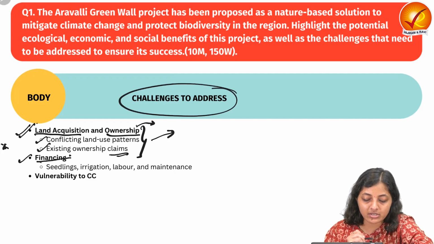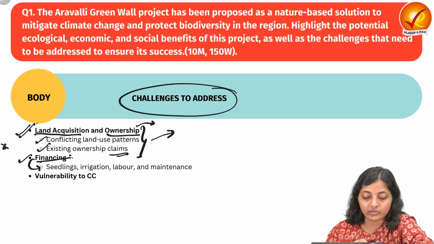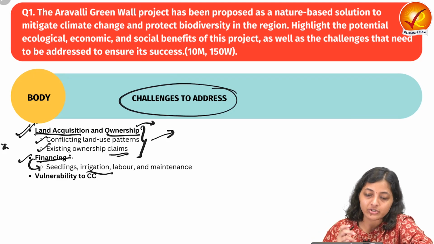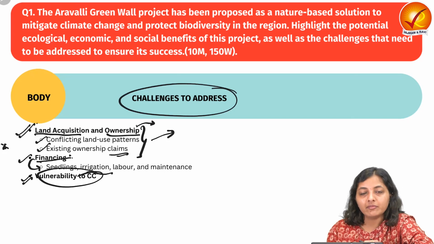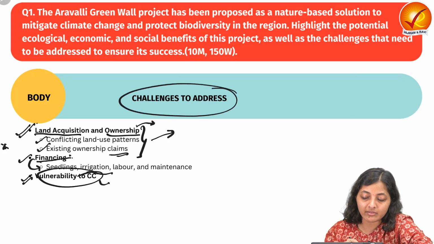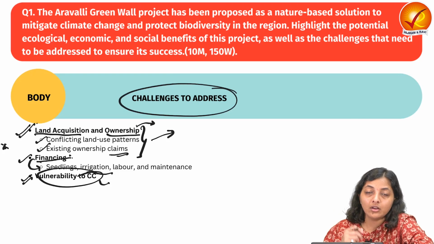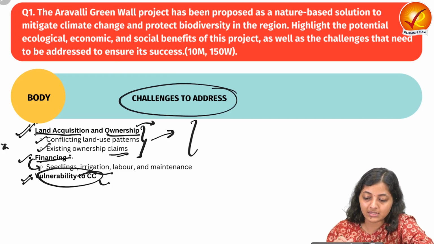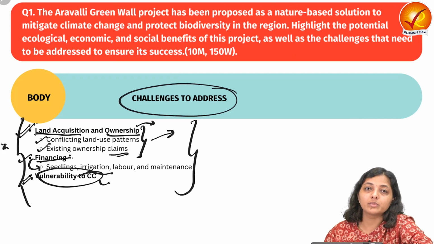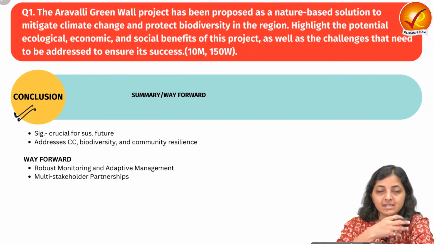The next is financial resources. Financial resources are a significant aspect in this regard, as they are required for saplings, seedlings, irrigation, labor and maintenance of these trees and shrubs. The next is vulnerability to climate change, which will have a negative impact on these plantations of trees and shrubs, and on the survival of these trees. So these are some challenges which need to be addressed. In the conclusion, you can write that these are some challenges.